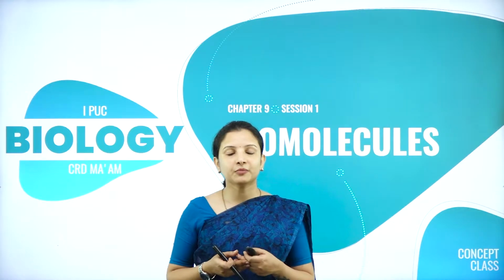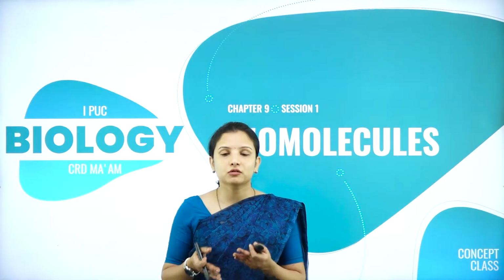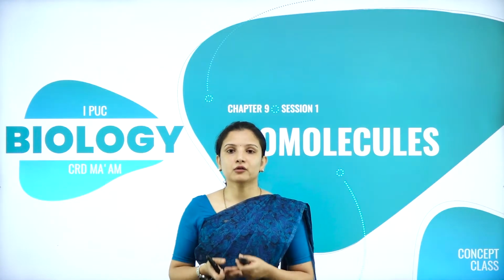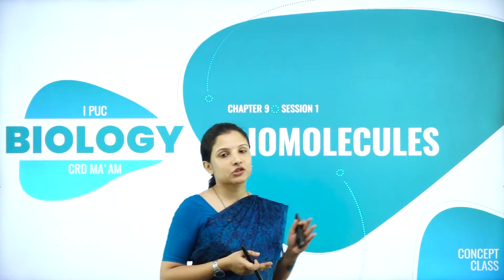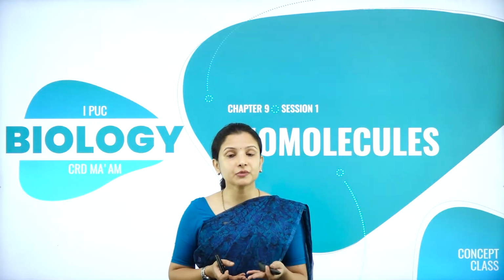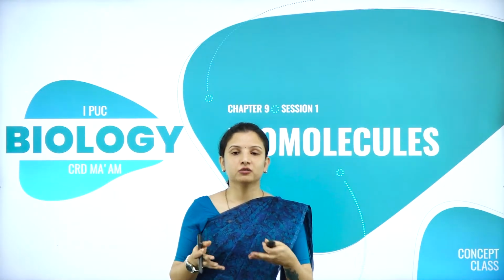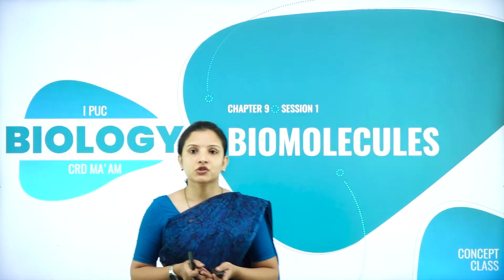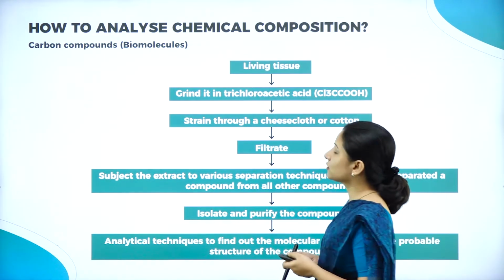So in this particular chapter, we shall study how the chemical analysis of the living components, or the compounds that are present in a living organism, can be studied, and what are the different compounds that are present and what is their structure. All that we shall study in this particular chapter, that is biomolecules. So biomolecules, it is something to do with the living organism. So the different chemical molecules or compounds that are present in the living organisms, we shall study in this particular chapter. So to begin with, we shall see how to analyze a chemical composition.